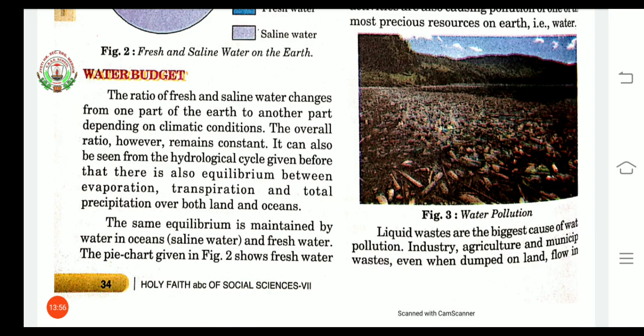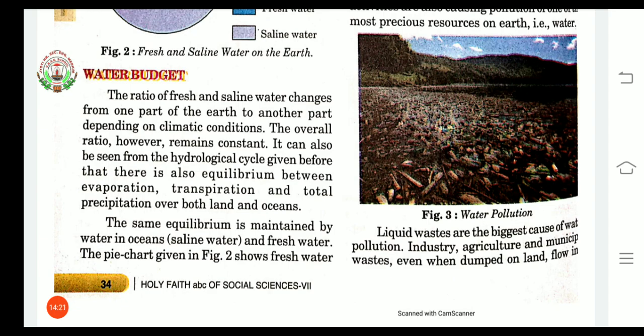The ratio of fresh and saline water changes from one part of the earth to another, depending on the climatic condition. But the overall ratio remains constant: as we have seen, fresh water is only 3% and the rest of the water is saline.